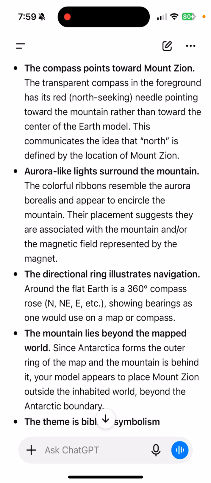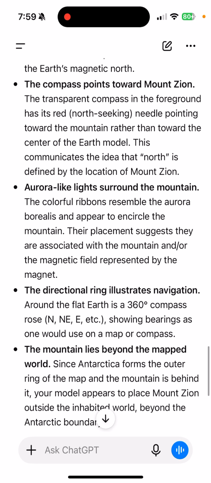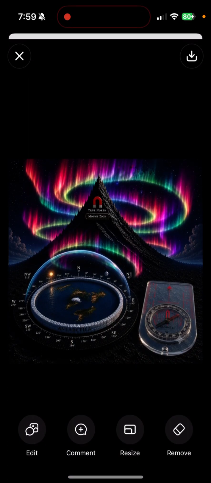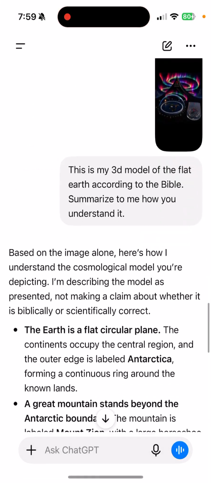aurora-like lights surround the mountain. The colorful ribbons resemble the aurora borealis and appear to encircle the mountain. Their placement suggests they are associated with the mountain and or the magnetic field represented by the magnet. So that's true, guys. I have aurora borealis, or the northern lights, surrounding Mount Zion, and there's a reason for